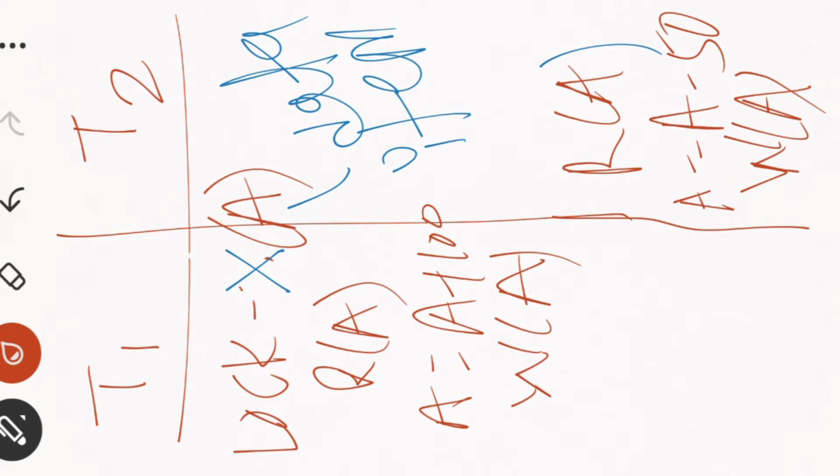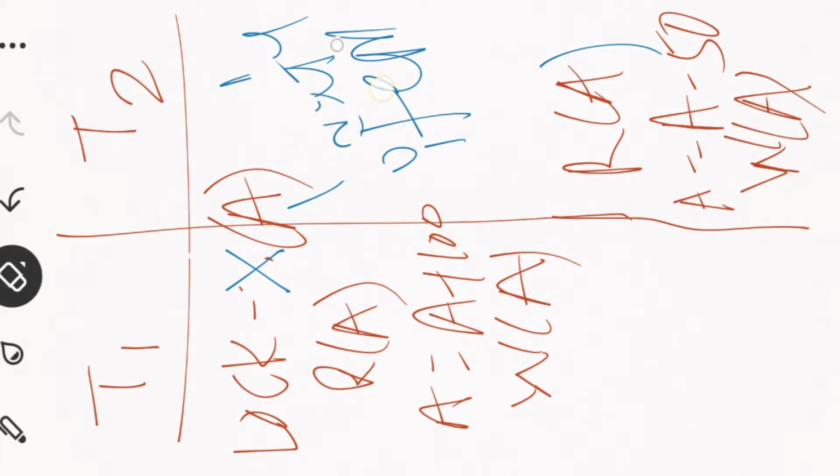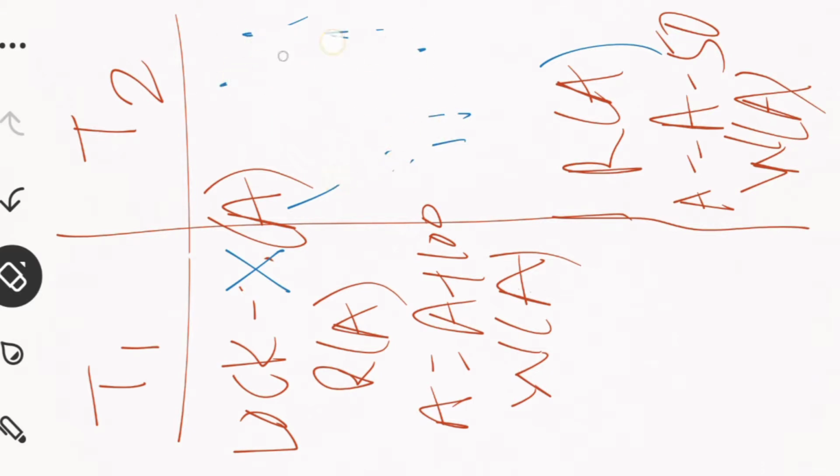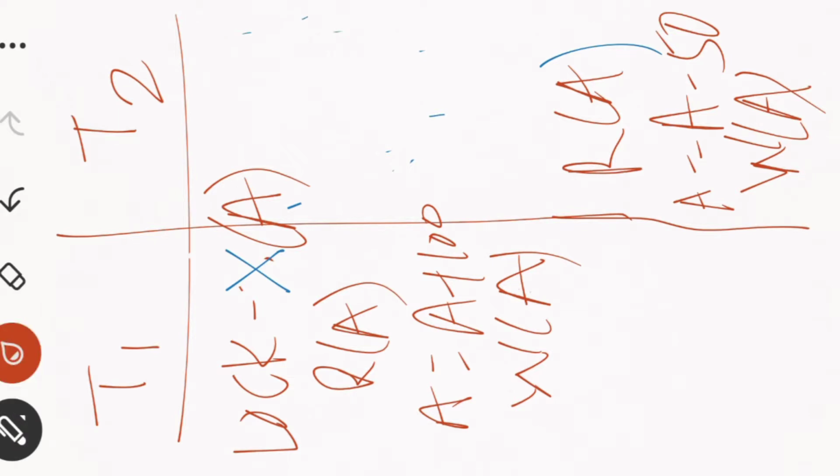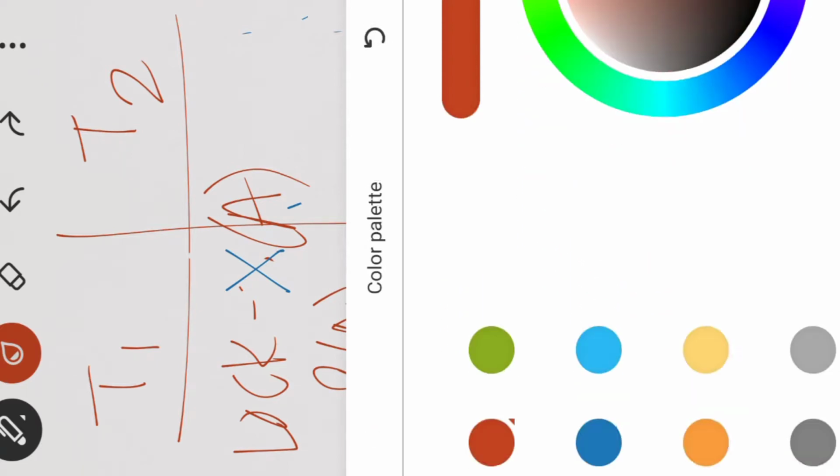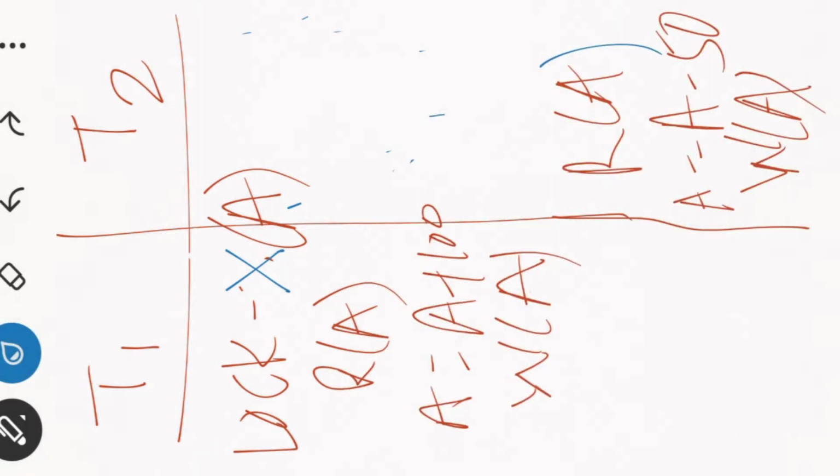Why? Because you can see this particular schedule is having two transactions T1 and T2, but transaction T1 is using the exclusive lock on data item A. So unless and until this transaction releases that lock, transaction T2 cannot use it.